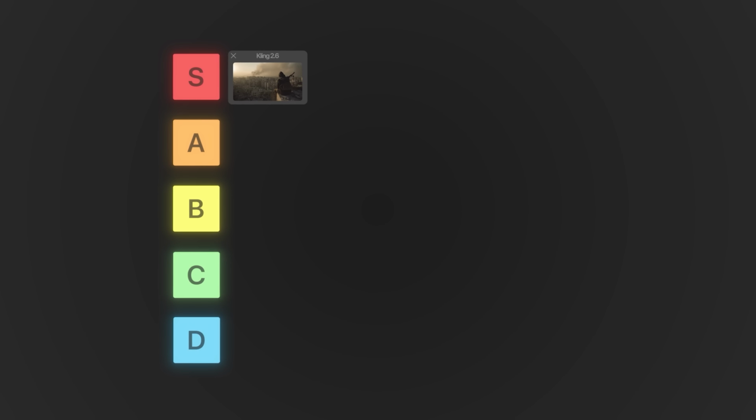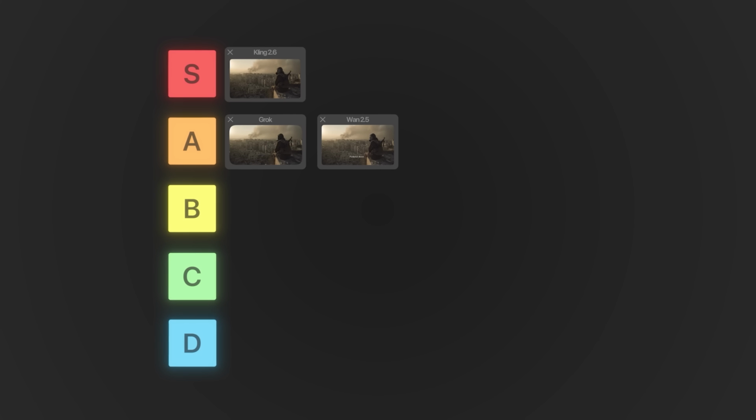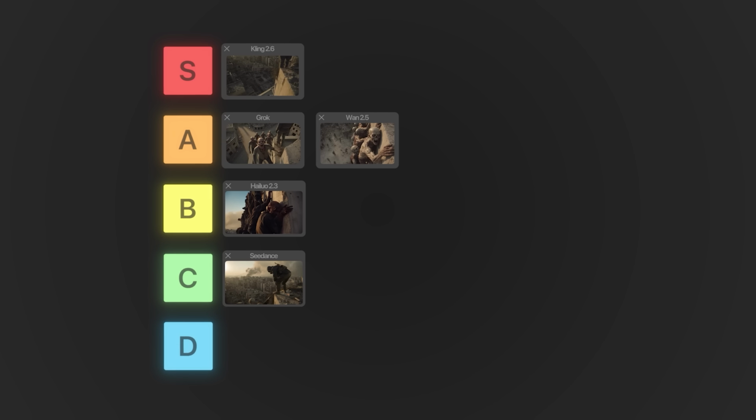Yeah, that was bad. Okay, Kling 2.6, S tier. Then A tier, we have Grok and Wan 2.5. B tier, we have Minimax Hailuo. And for the C tier, I'm gonna put Seedance. D tier, Moonvalley, Runway. I'm a bit hungry, so let's switch it up a little bit.